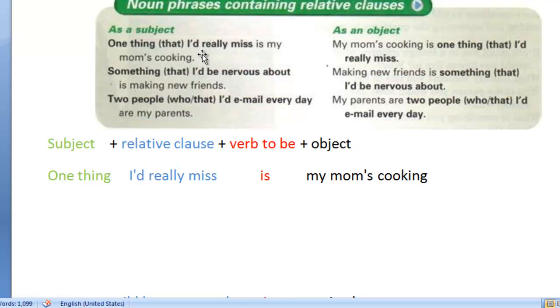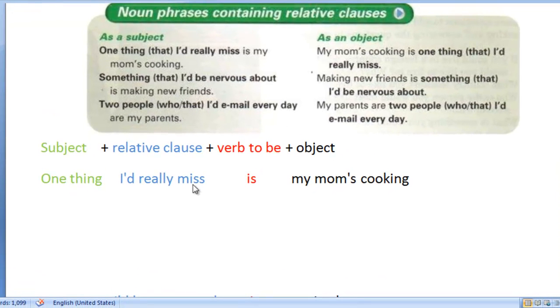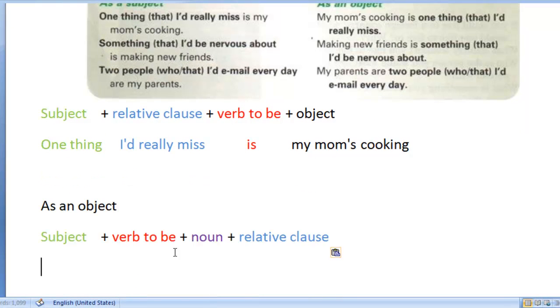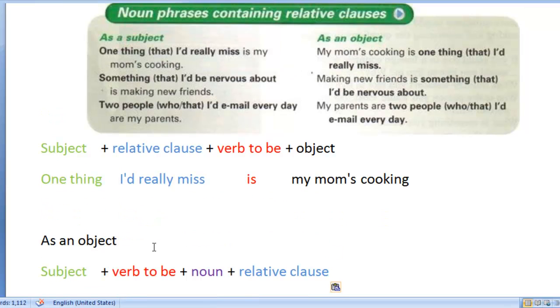By the way, it's important to mention, and I don't think I mentioned this in our previous lesson, that what you see in parentheses is optional. That means that you can either use it or exclude it from your sentence. So "one thing that I really miss is my mom's cooking" is correct. But if you just say "one thing I really miss is my mom's cooking," either one of those two sentences is correct. Let me write this structure down so you can see what's going to happen whenever we make this change.